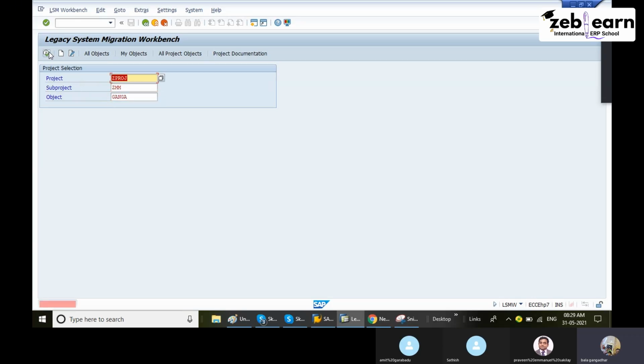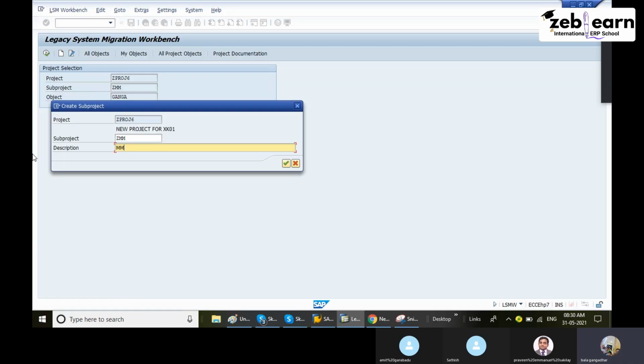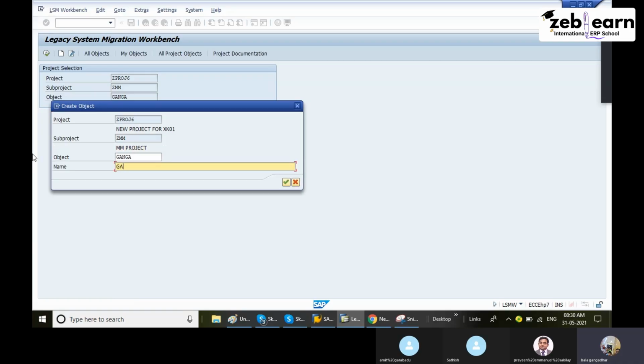Okay, execute. Here it already exists. Somebody has created it. You can use some other name. Project 6. Execute. Okay, no project exists, so create. It will allow. This is a new project for XK01. Enter. Then it will ask like MM project. Description. Enter. Gangadhar session.